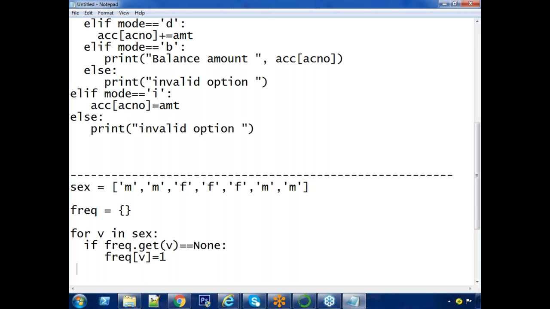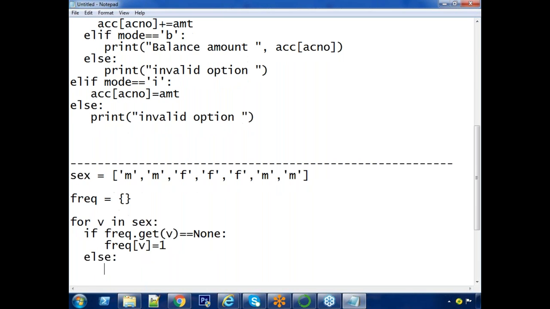Correct? Suppose the given condition is false, what does it mean, sir? That male already exists. If male exists, I want to add one more 1 to the previous value: frequency of v plus equals 1.